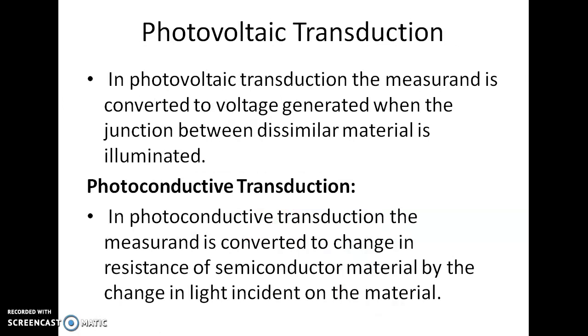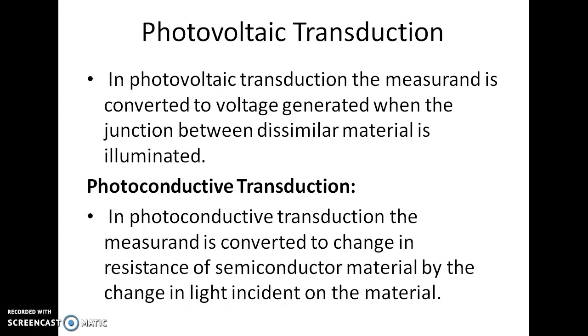Then photovoltaic transduction. In photovoltaic transduction, the measurement is converted to voltage generated when the junction between two dissimilar metals is illuminated. Photovoltaic transduction means here we discuss light, so it is generally related to light energy. Then photoconductive transduction.